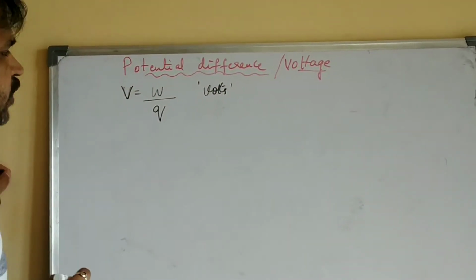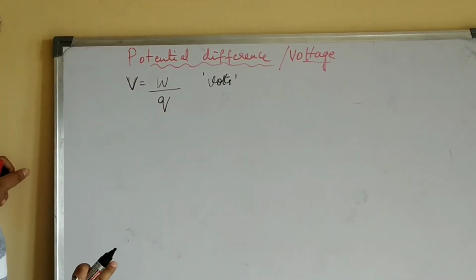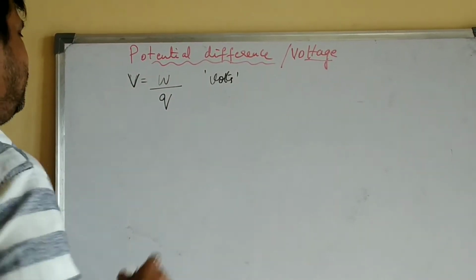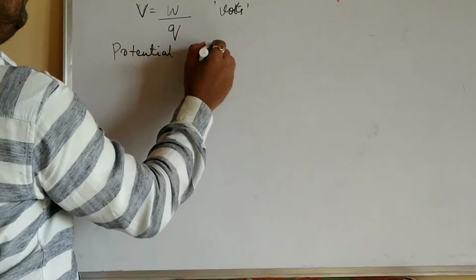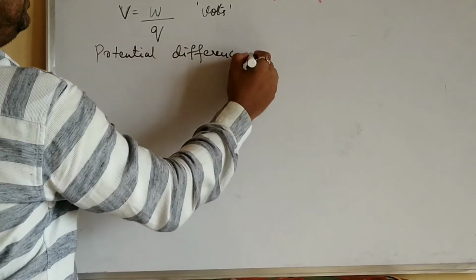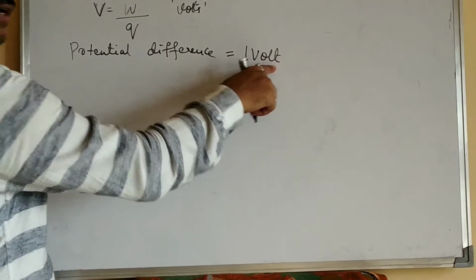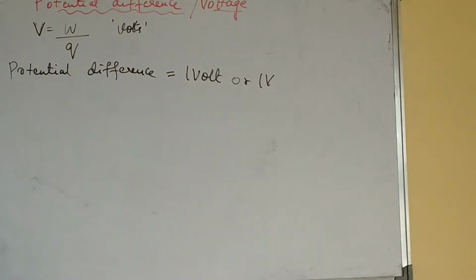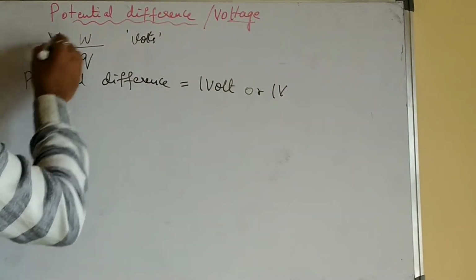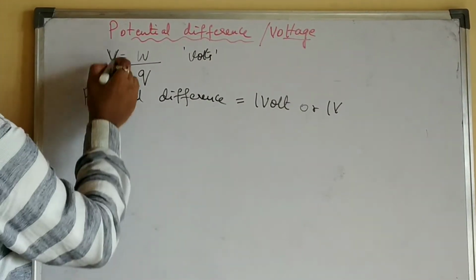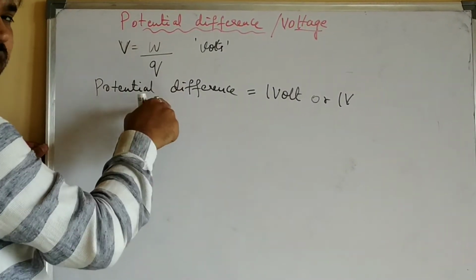Now, when the potential difference between the two ends happens to be 1 volt, you can either write it in words or write it like this, 1V. Don't confuse this V and this V. This is the unit, 1 volt. The potential difference is said to be 1 volt when the left hand side becomes 1, when both the numerator and denominator of the right hand side become 1.